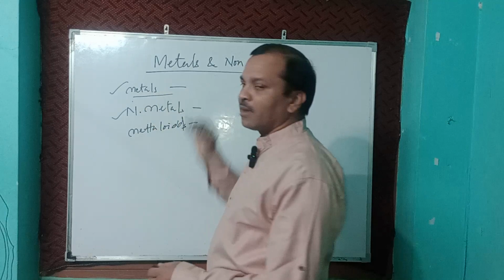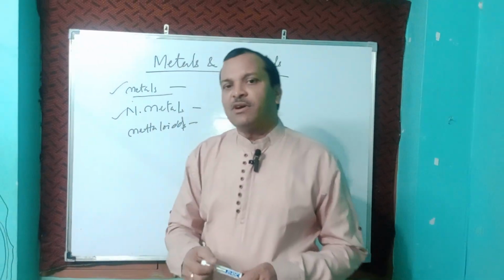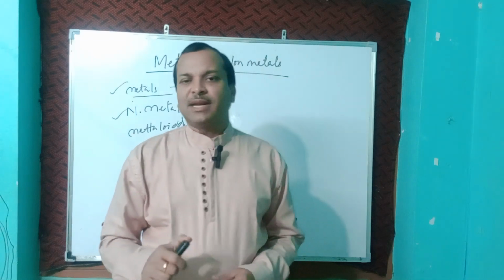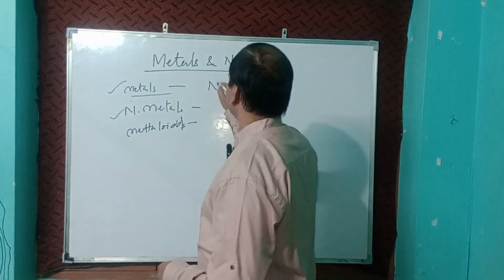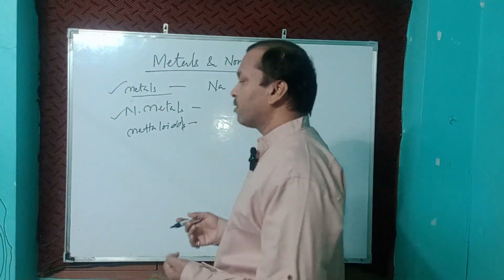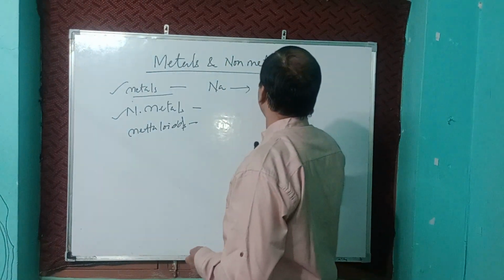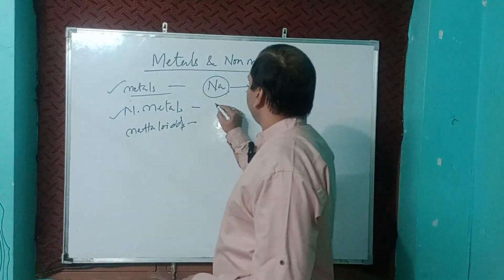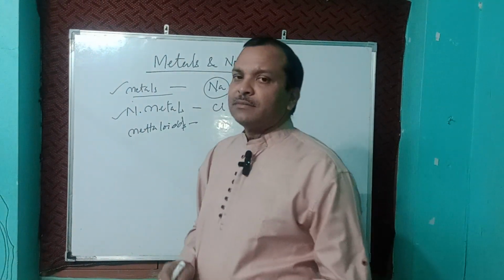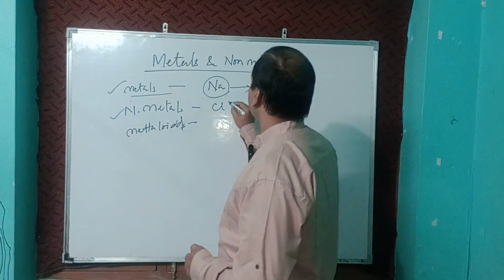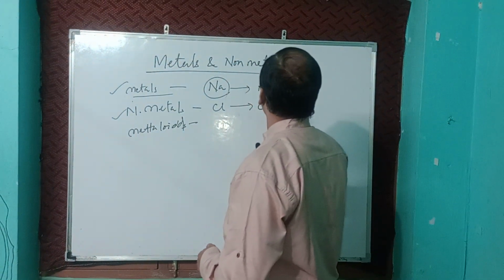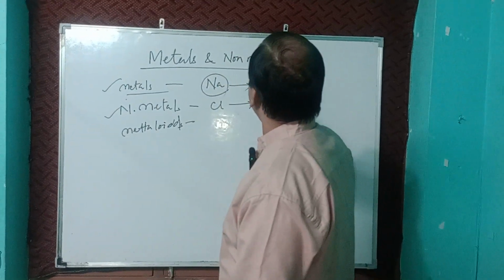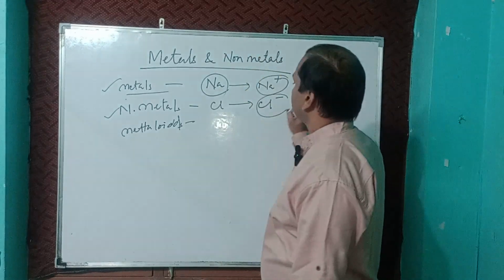What is a metal? The elements which form cations by losing electrons are called metals. For example, sodium. When sodium loses an electron, it becomes Na plus. So sodium is a metal. Take another example, chlorine: it gains an electron and becomes Cl minus. So positives are metals, negatives are non-metals.